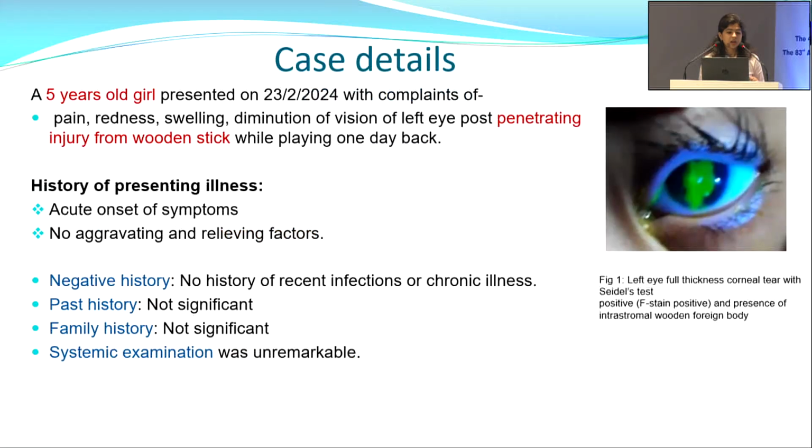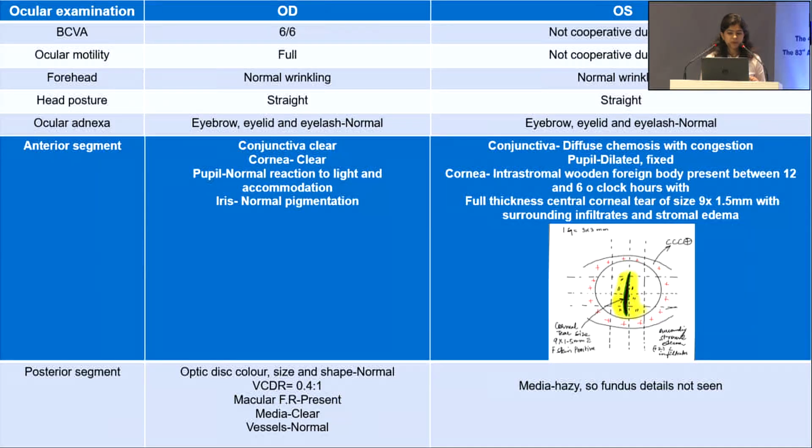My case, a 5-year-old girl, presented to me with complaints of pain, redness, swelling, diminution of vision of her left eye post-penetrating injury from a wooden stick while playing one day back. This is an image showing her left eye full thickness corneal tear with Seidel's test positive in presence of intrastromal wooden foreign body. On examination we could not assess her visual acuity and ocular motility because she was not cooperative due to pain.